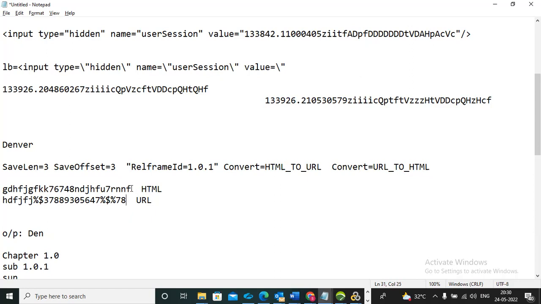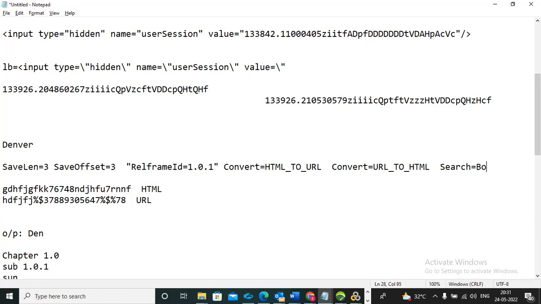Maybe sometimes you get a dynamic value and you want to capture it in HTML mode, so you can use convert equal HTML to URL. Otherwise, if it is in URL mode and you want to convert it to HTML mode, you give convert equal URL to HTML as another argument. Is it clear?